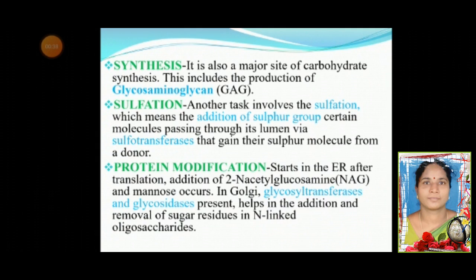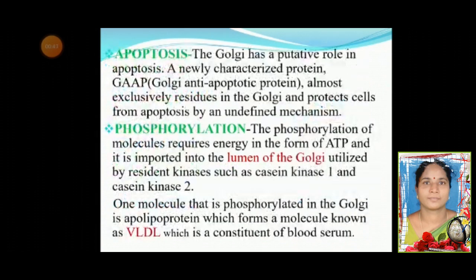In the Golgi, glycosyl transferases and glycosidases are present that help in the addition and removal of sugar residues in N-linked oligosaccharides. Apoptosis: the Golgi has a putative role in apoptosis. A newly characterized protein, Golgi anti-apoptotic protein, almost exclusively resides in the Golgi and protects cells from apoptosis by an undefined mechanism.